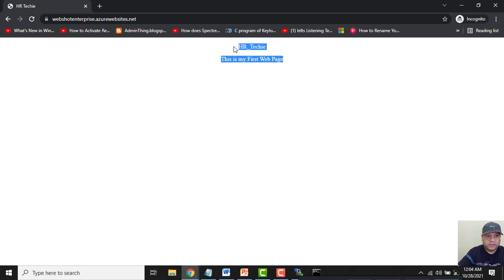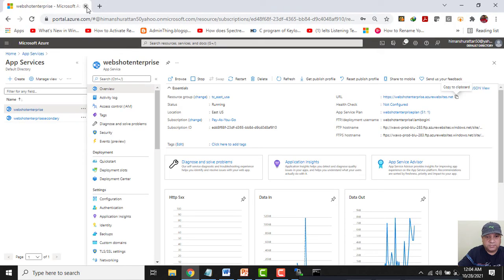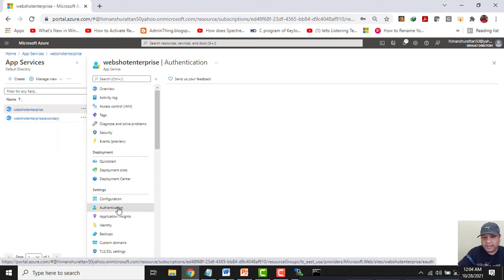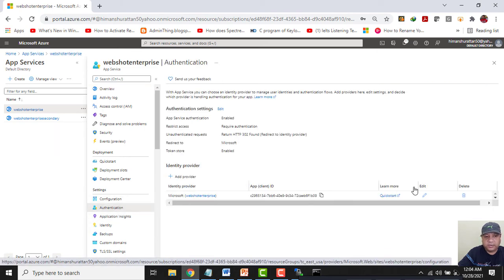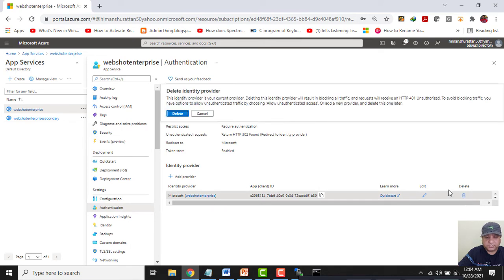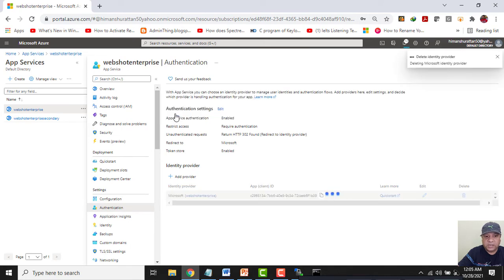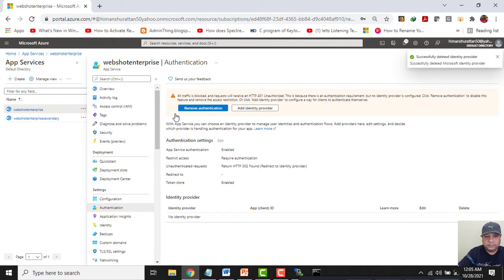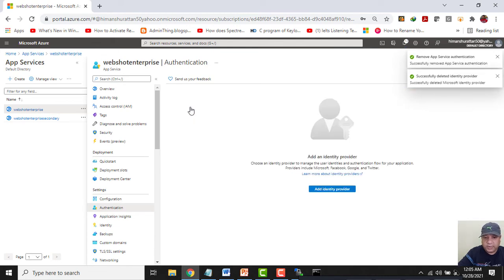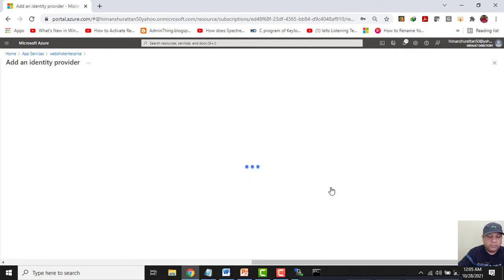Let me close it. Now let's see another authentication method. Let me delete it. I will click on delete. Remove authentication. Now let me click on add an identity provider. This time I will choose Facebook.